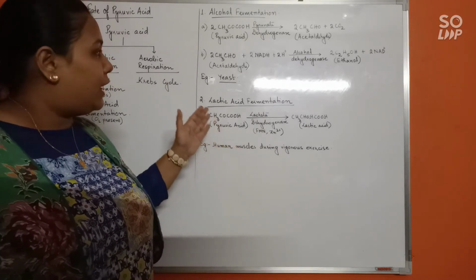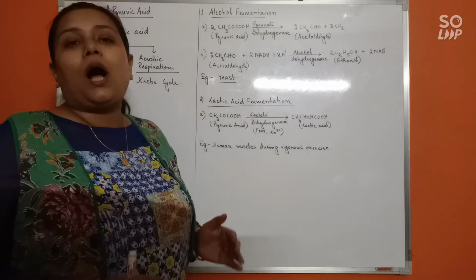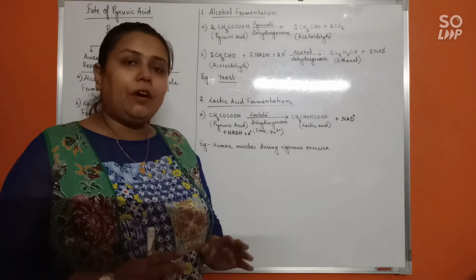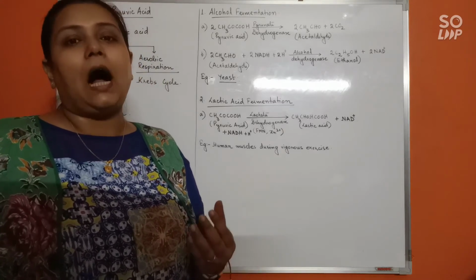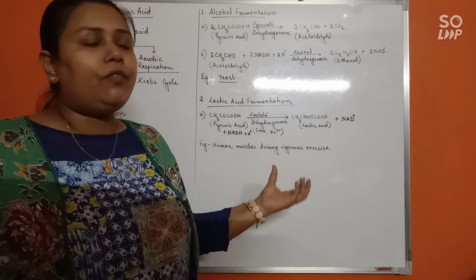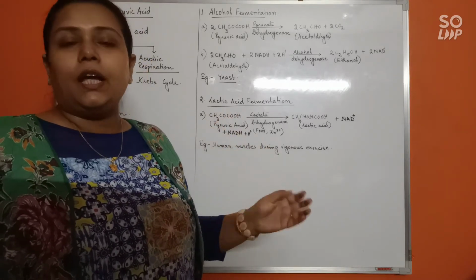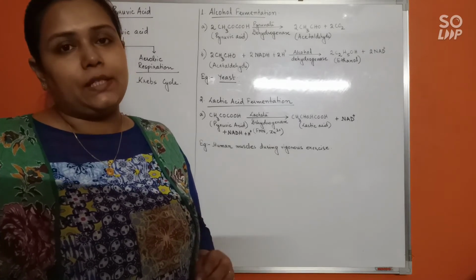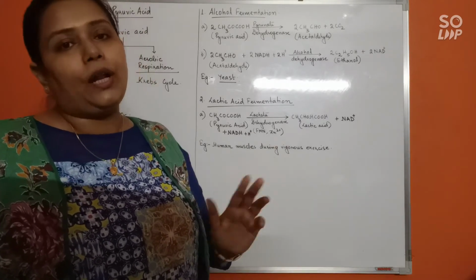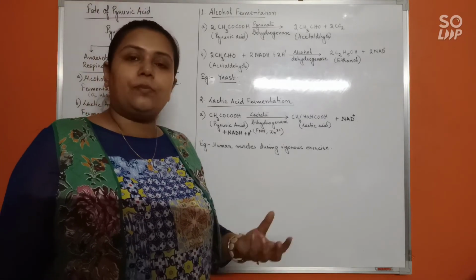Now, the most important thing here is that fermentation, you are seeing, can occur naturally in yeast or in lactobacillus. But why is fermentation occurring? See, if you look at it properly, you will find that fermentation is a harmful process because it is not giving rise to any energy. It is not breaking down the glucose further. Rather, it is producing harmful or toxic substances like acid or alcohol. Both of them are toxic to the cell which is producing it.